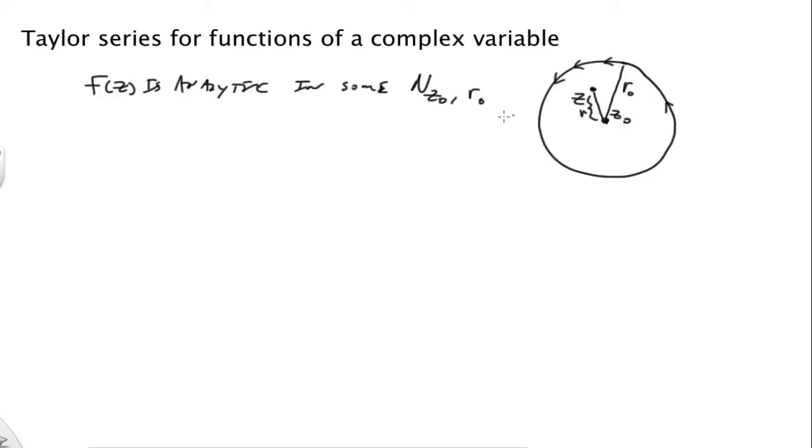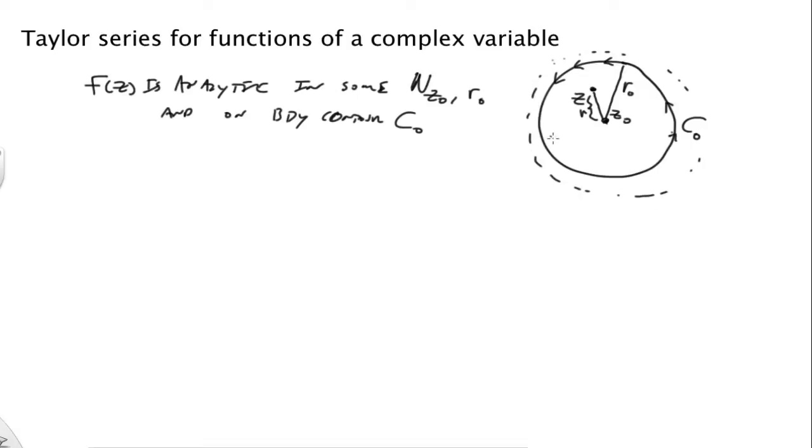We're going to say that the function is analytic in some neighborhood and on the boundary contour, which I'm going to call C0. So it's going to be analytic a little bit outside of that region there.